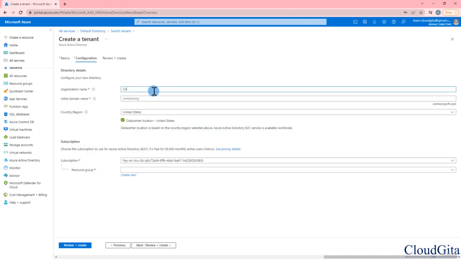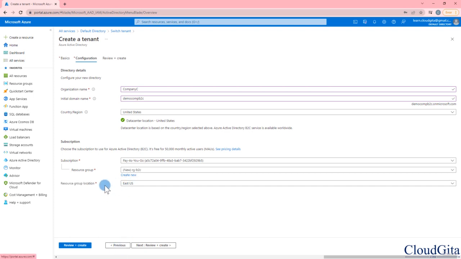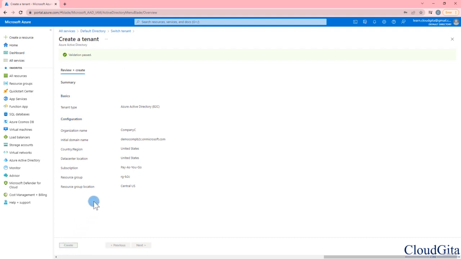I can provide a name of my company here. For example, I can say company C, and I need to provide some kind of domain here, and this should be unique. Let me try to make it unique here, and let's see if this is available. This is available. Wonderful. And I have provided country, subscription, and resource group. Let me create a new resource group here. All right, and region, this is Central US, should be fine for me. And let me click on Review and Create here, and let me click on Create.